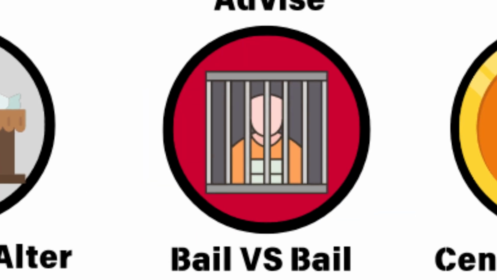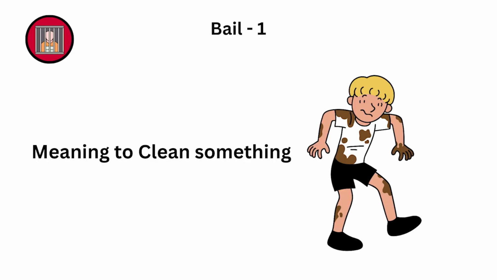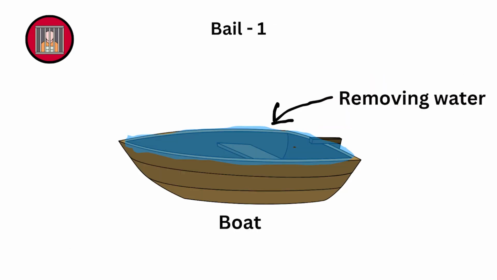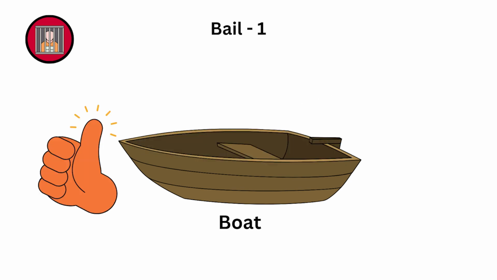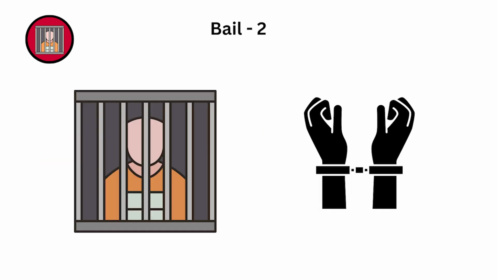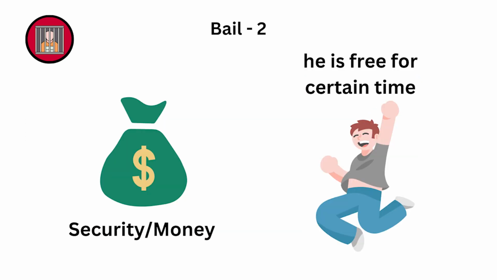Bail versus bale. Bail can mean to clear water out of something, such as a boat. We need to bail out the water from the boat, means removing the water. Bail also means the temporary release of a prisoner in exchange for security. He was released on bail, means he was let go after paying a certain amount of money. Cent versus scent.